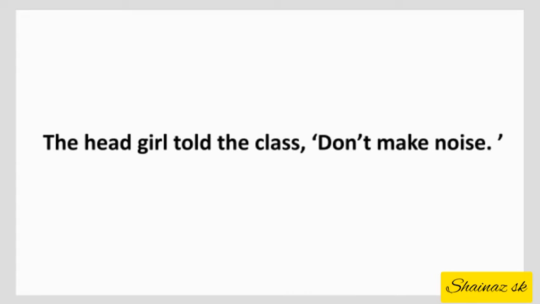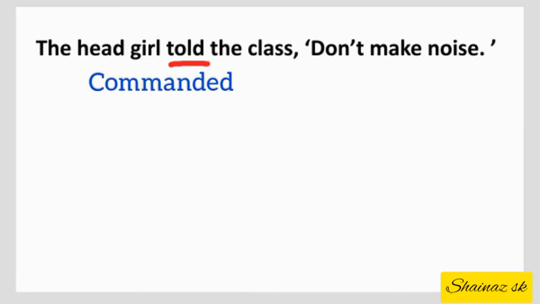The head girl told the class, don't make noise. So here the given sentence is also a command. So here we will change told into commanded. So it will be like this: The head girl commanded the class. But see here, don't make noise.